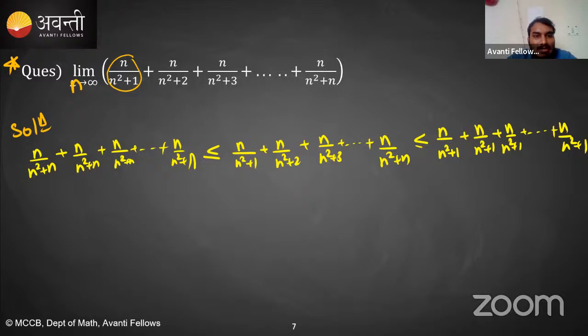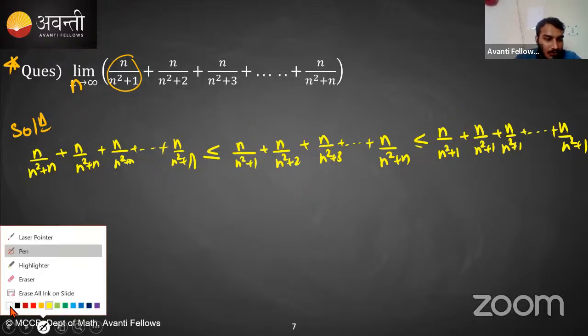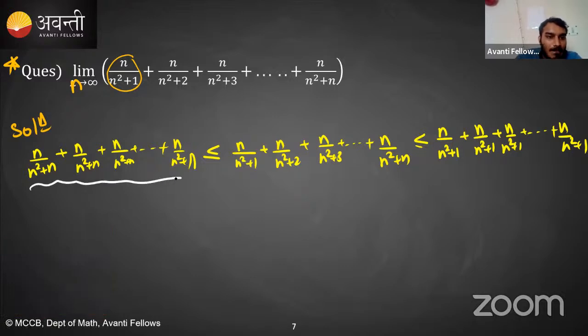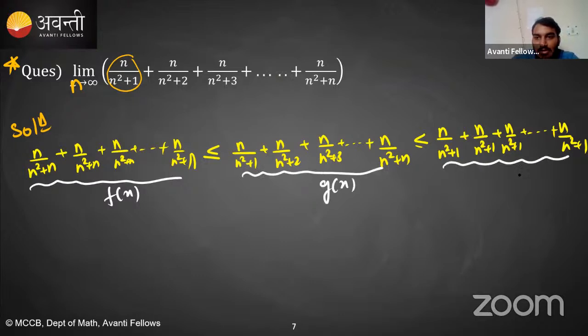Is this clear? So my given expression lies between these two expressions. Let's call this f of x, this g of x, and this h of x. Any doubt so far?